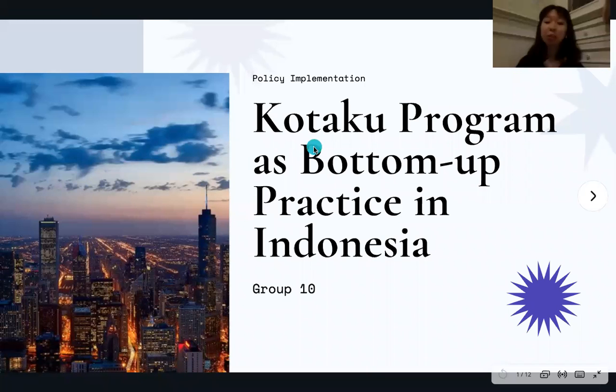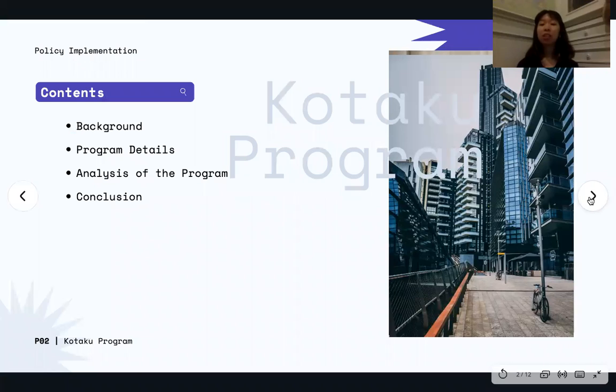Hello, everybody. This is Group 10's presentation of policy implementation class. We're going to be talking about the Kotaku program as a bottom-up approach for policy implementation, a practice in Indonesia. The content includes background, program details, analysis of the program, and conclusion.